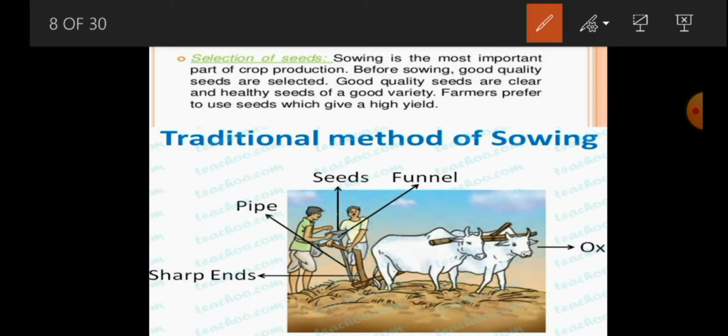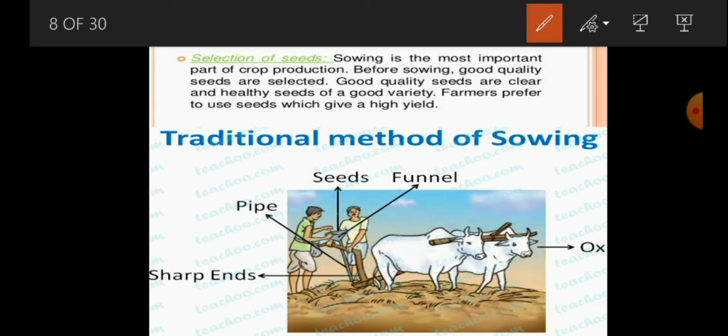Sowing is the most important part of crop production. Before sowing, good quality seeds are selected, because only then will we get good crops and also good yield from the particular area of soil. Good quality seeds are clean and healthy seeds of a good variety. Farmers prefer to use seeds which give a higher yield. So after selection of good and healthy seeds, next you have to get ready for sowing.